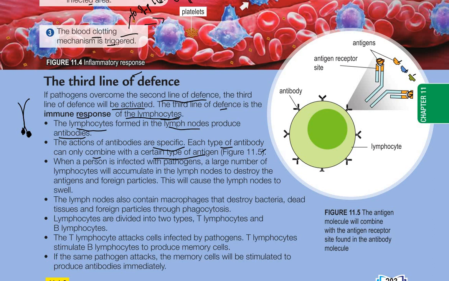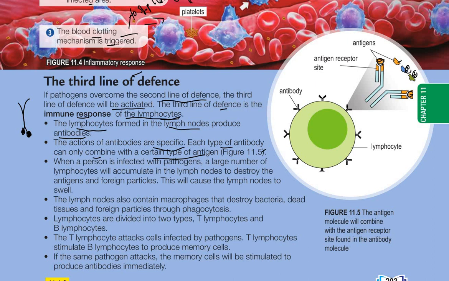So each antibody has its own antigen. Antigen 2 and antigen 3 cannot be destroyed by this antibody. This antibody can only attack this type of antigen, so that's why antibody actions are specific.